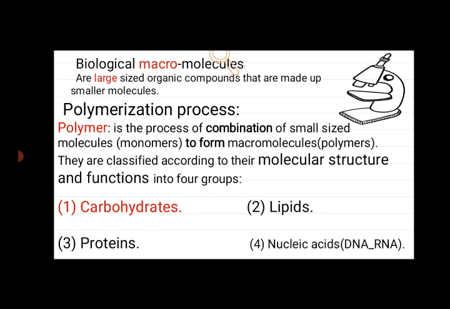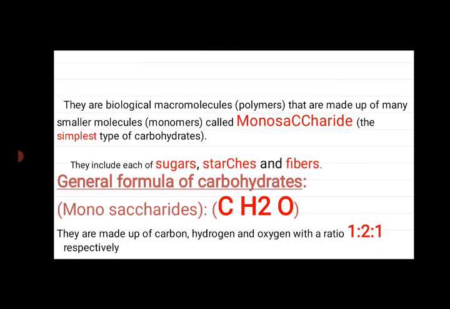Macromolecules are classified according to molecular structure and functions into carbohydrates, proteins, lipids, and nucleic acids. Carbohydrates are biological macromolecules, polymers, that are made up of many smaller molecules, monomers, which are called monosaccharides. Monosaccharides are the simplest type of carbohydrates.